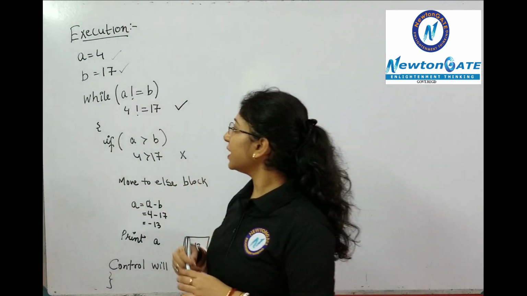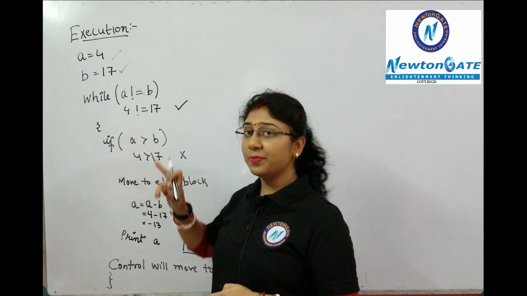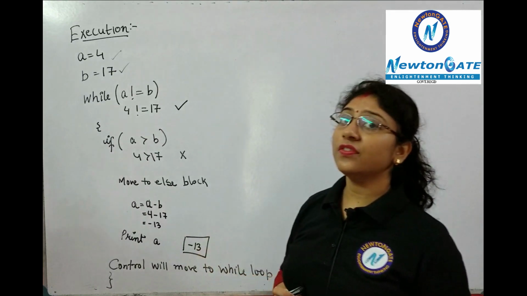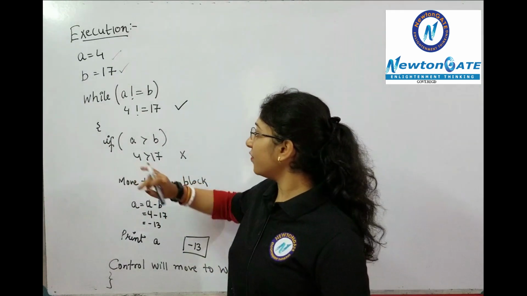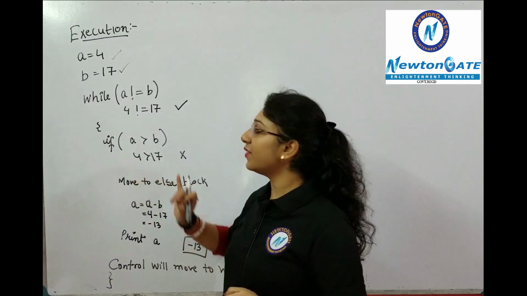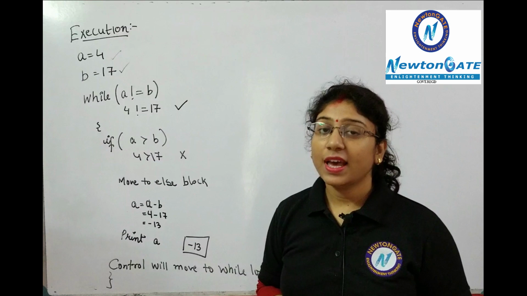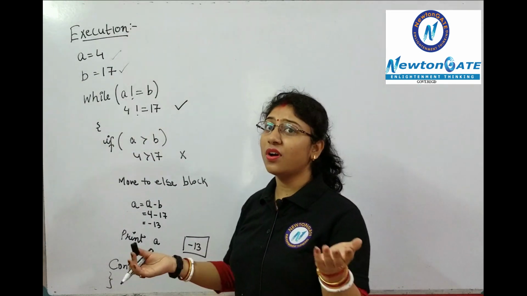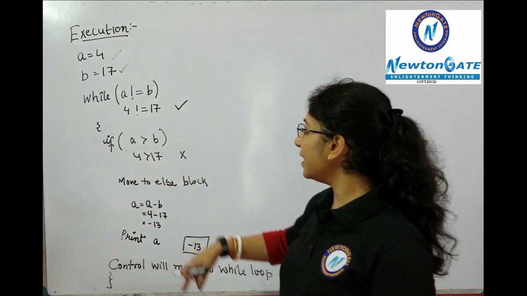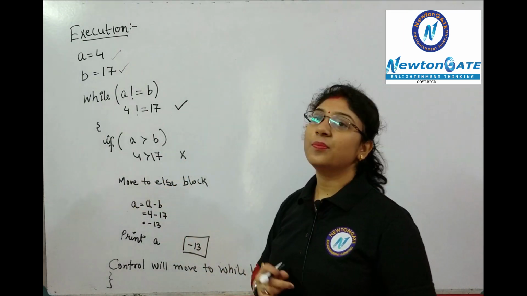Now what is written in the condition? That if the value of A is greater than B. Is the value of A greater than B? Tell me. The value of A is 4. Is 4 greater than 17? The condition of the if block is false. As the condition of the if block is false, we know that the control will automatically move to the else block. That's why I've written move to else block.